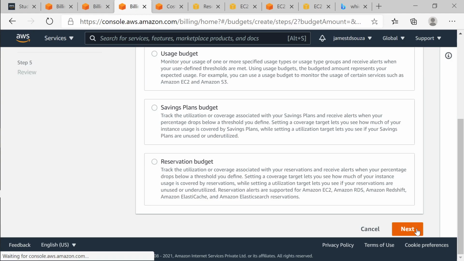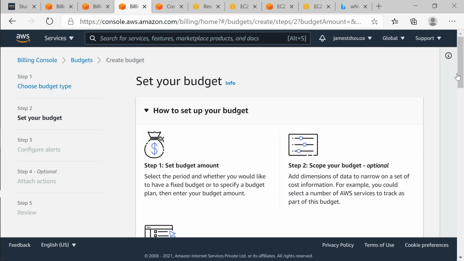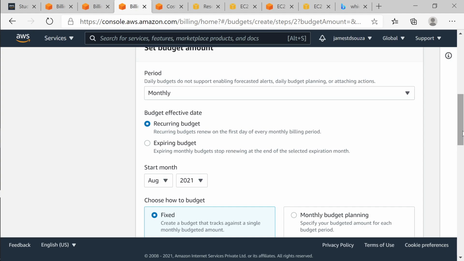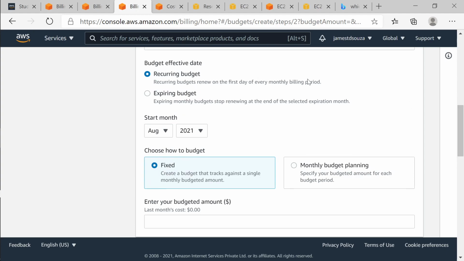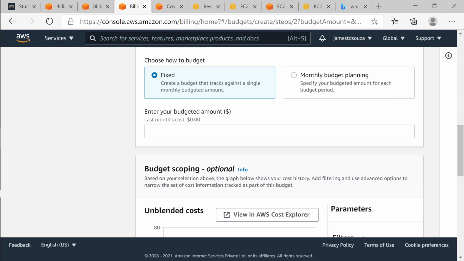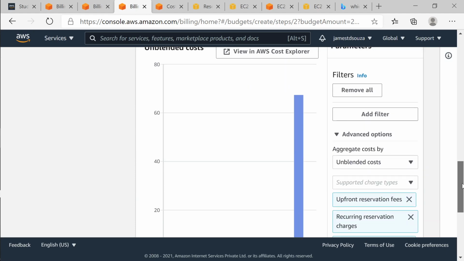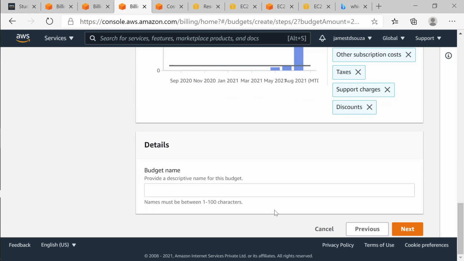So I'm creating a cost budget, and I'm setting it for every month, starting this month, August. This is a recurring budget, which means it will be applied for every frequency I've given, and I've given a frequency of months. Every month I want to set a budget of not spending more than $2, let's say.